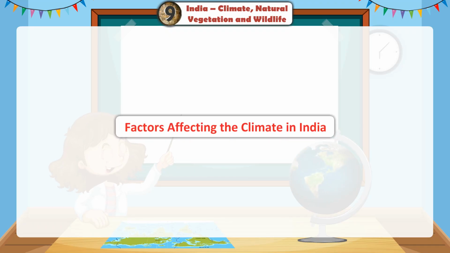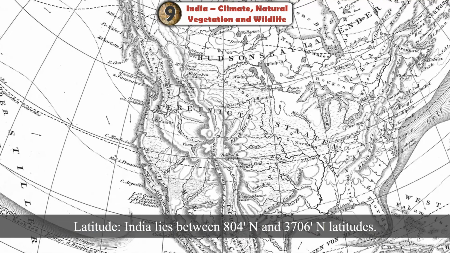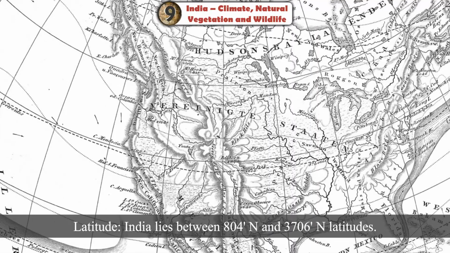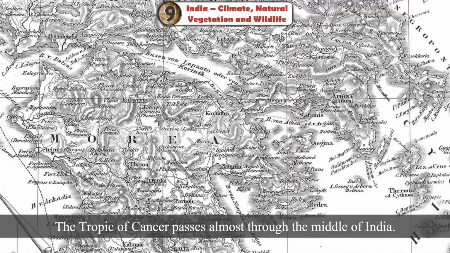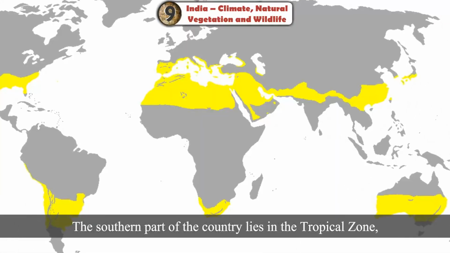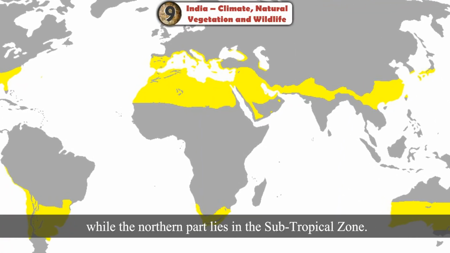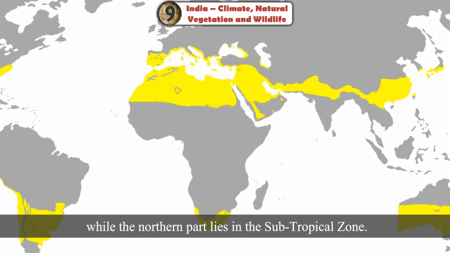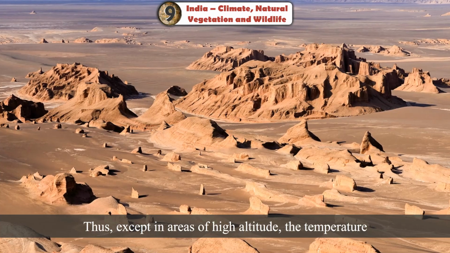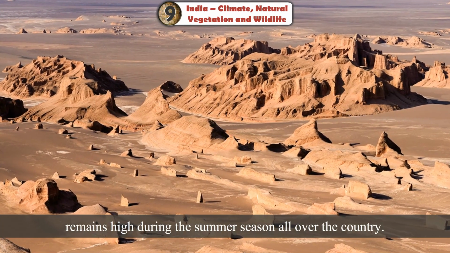Factors affecting the climate in India. Latitude. India lies between 8 degrees 4 north and 37 degrees 6 north latitudes. The Tropic of Cancer passes almost through the middle of India. The southern part of the country lies in the tropical zone, while the northern part lies in the subtropical zone. Thus, except in areas of high altitude, the temperature remains high during the summer season all over the country.